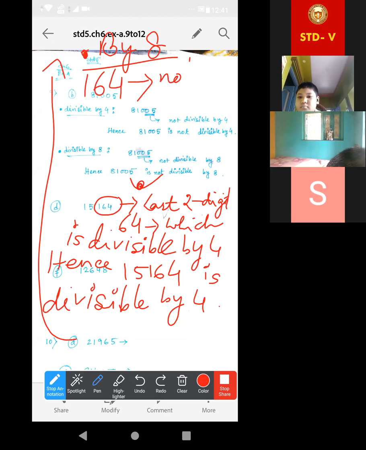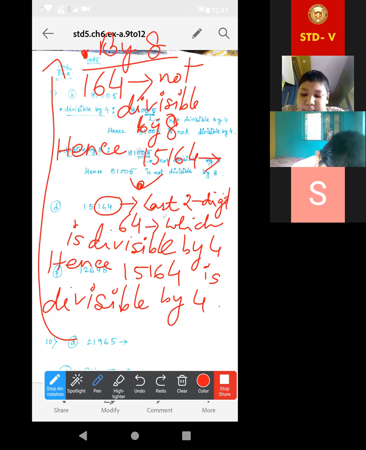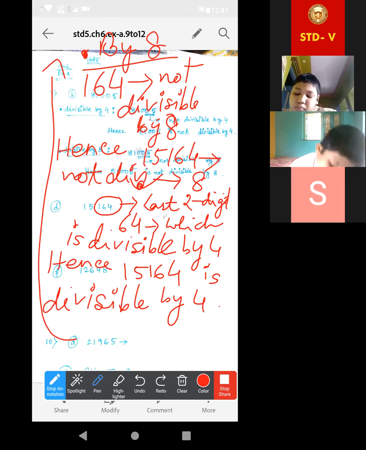So just write not divisible by 8. Hence, 15,164 is not divisible by 8. Not divisible by 8. Okay, just complete it.